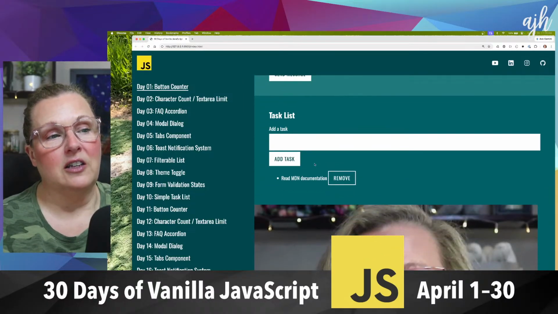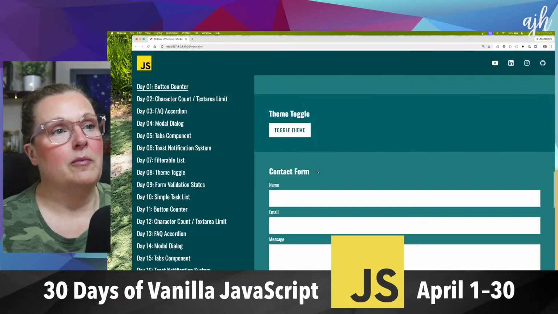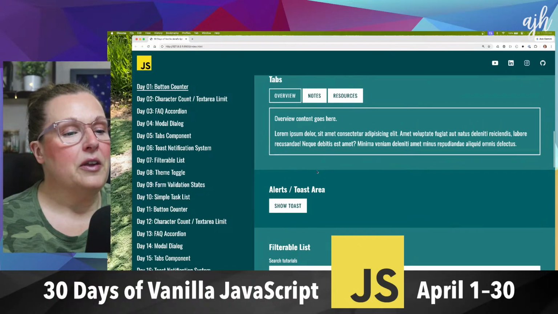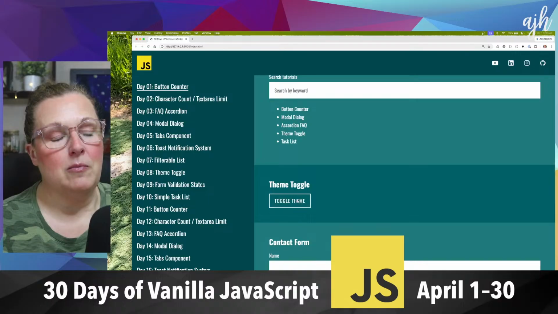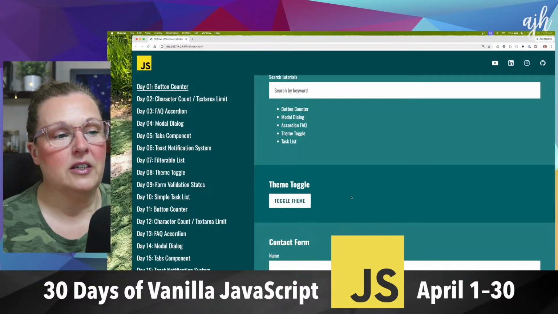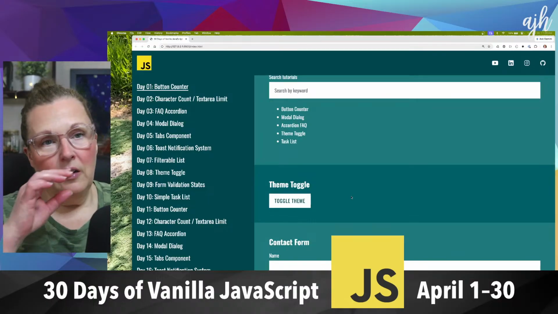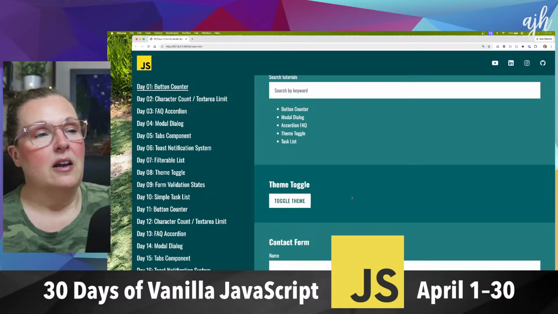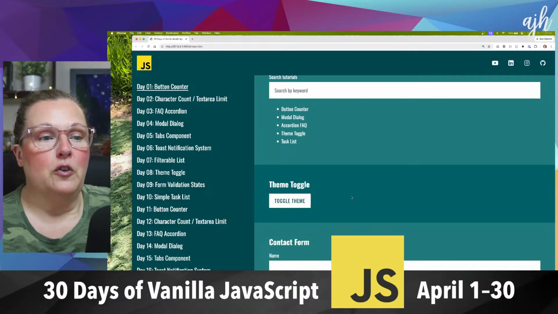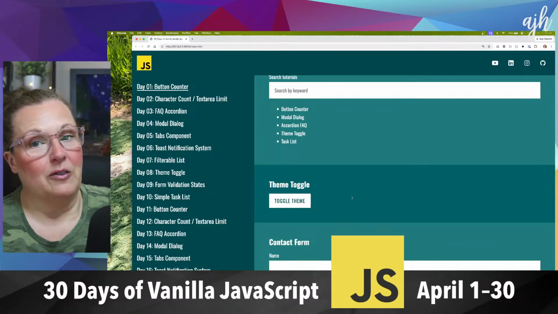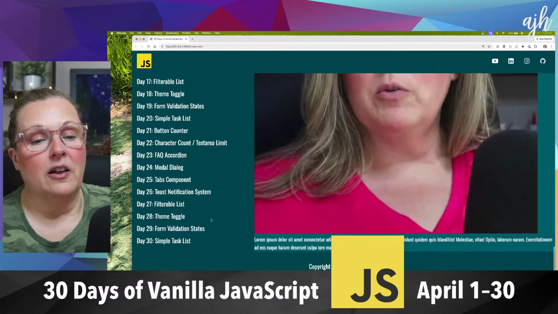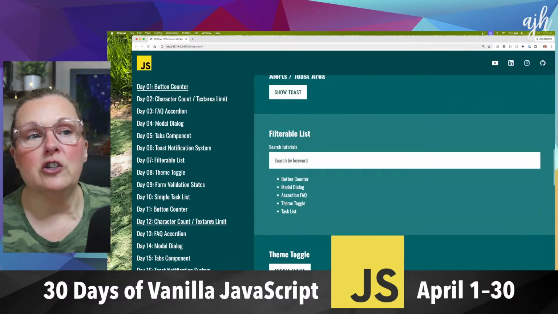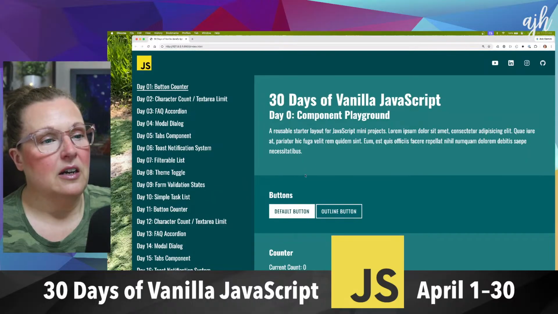And then we have a task list. So I think there's a little styling to do here. I think the alerts toast area and the theme toggle honestly is going to take most of our time today. And that's fine because we really need a full day to finish dealing with some layout issues. The site is not responsive yet. There's some things that we need to do on this navigation, and I know what I need to do. I just haven't done it yet.